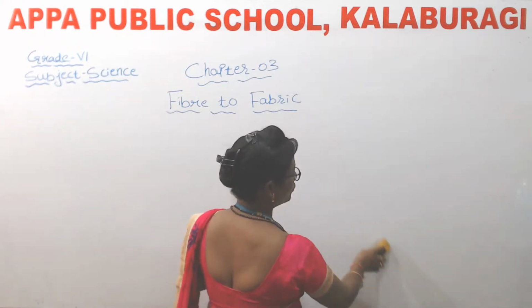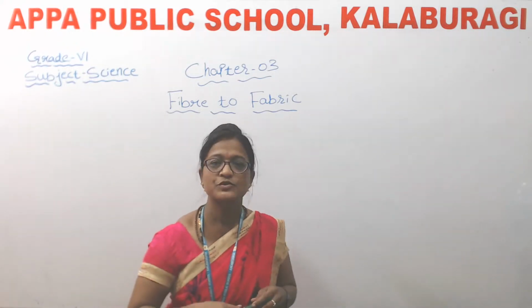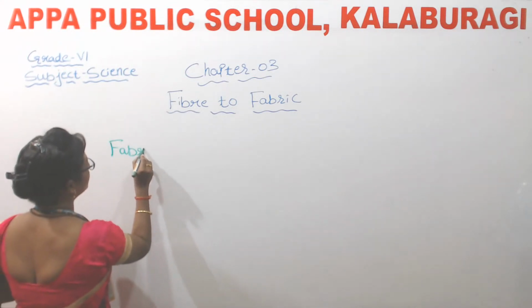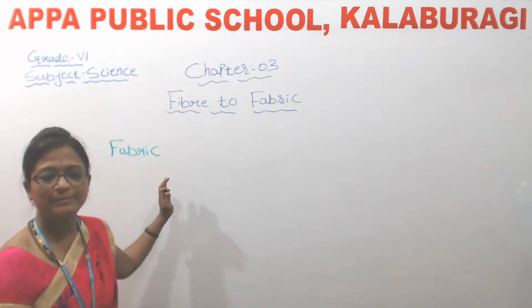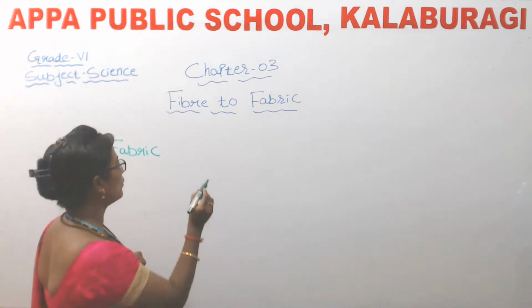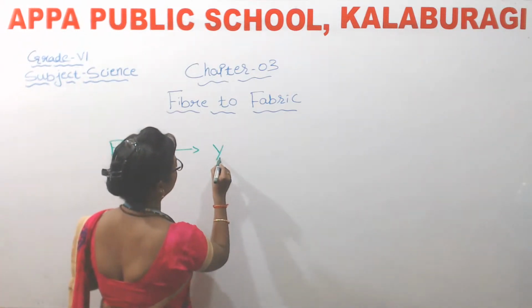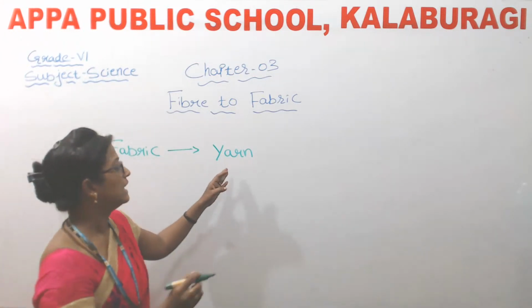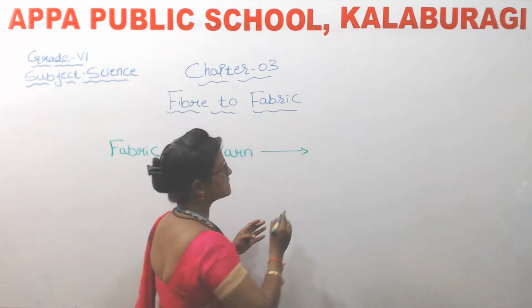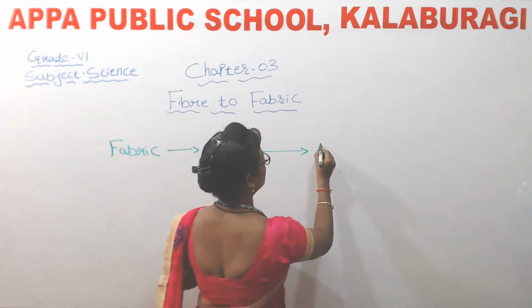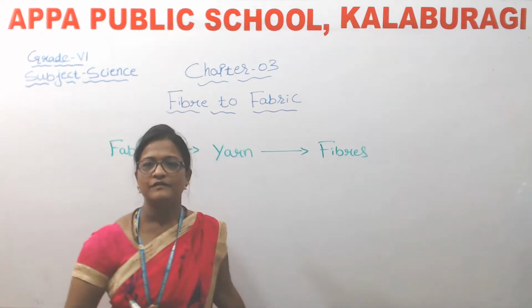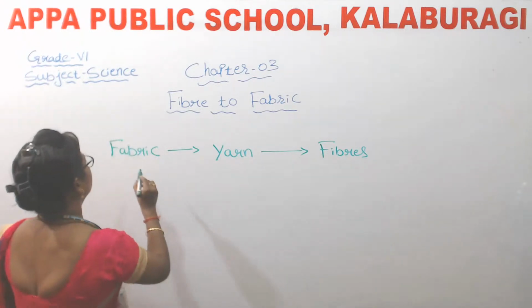So children, what do we come to know? We come to know that fabric is made up of yarn, and yarn is further made up of fibers. Got it?